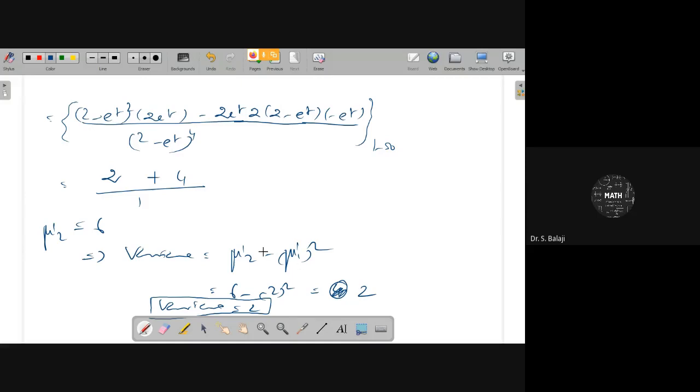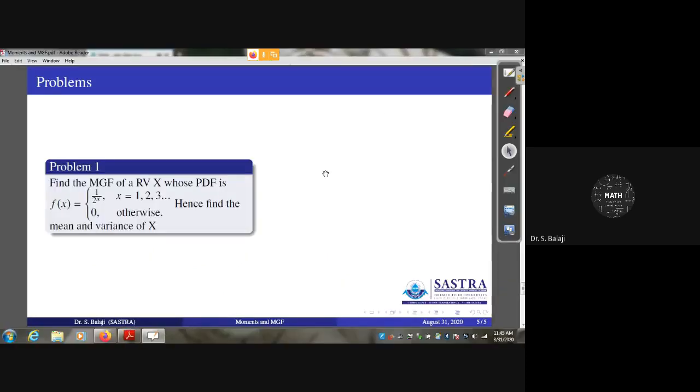All of you understand the idea to calculate mean and variance from the MGF? Any doubt here? In variance calculation, I have doubts.